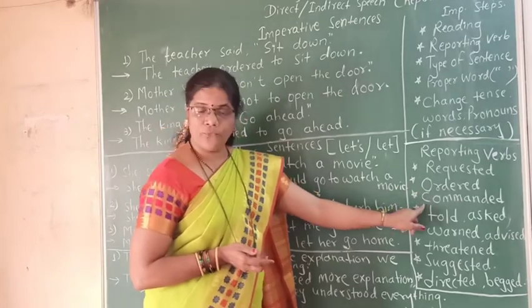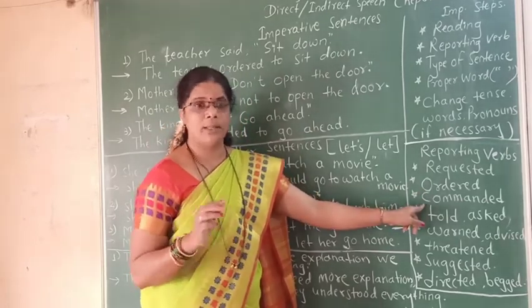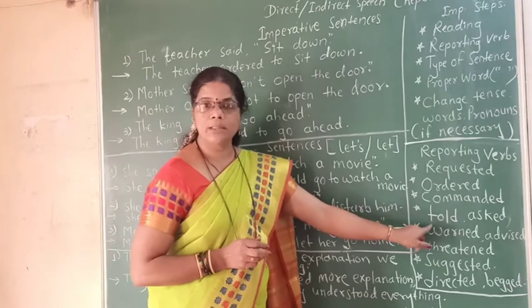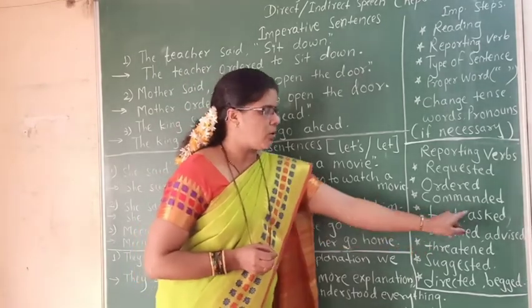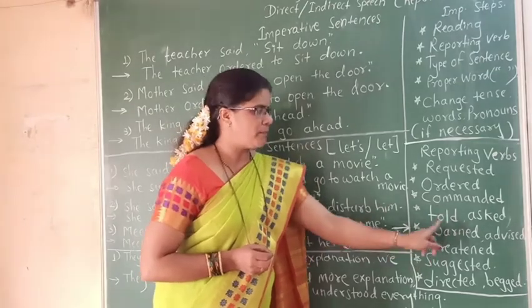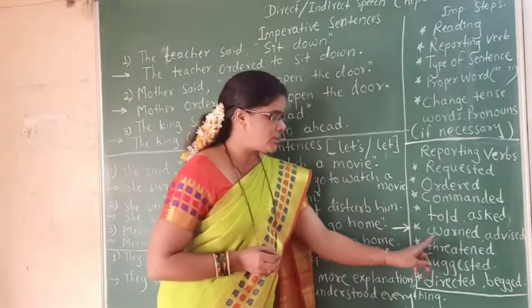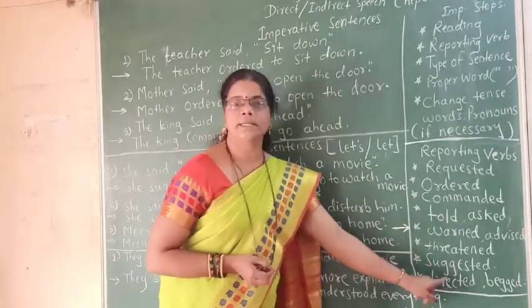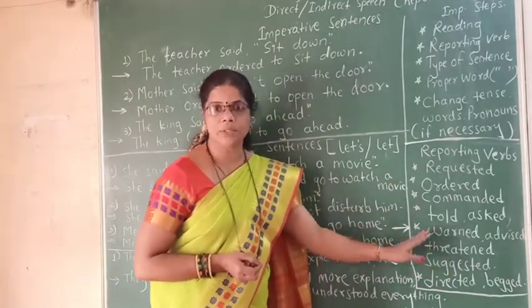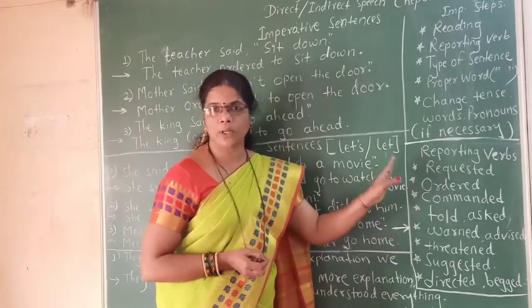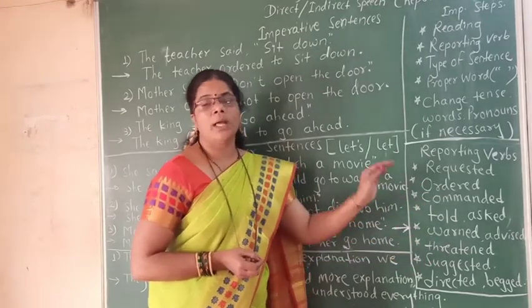If it is a command, then we have to use commanded. If somebody has told something, then we can use told or asked, then warned, advised, threatened, suggested, directed or begged.